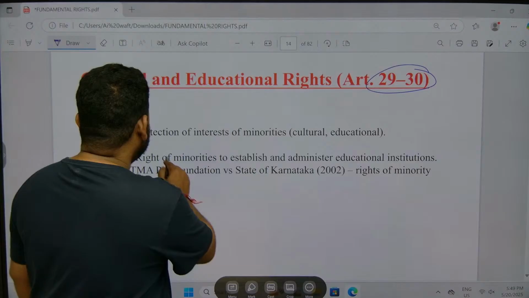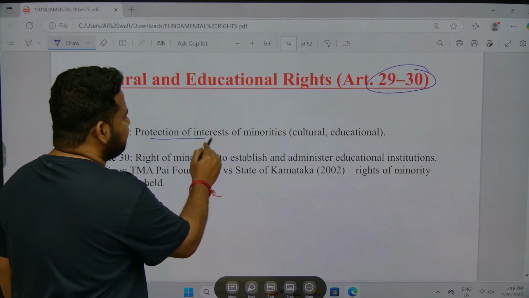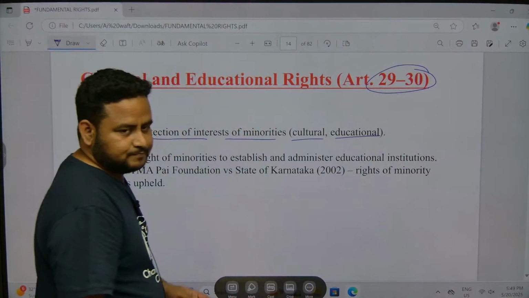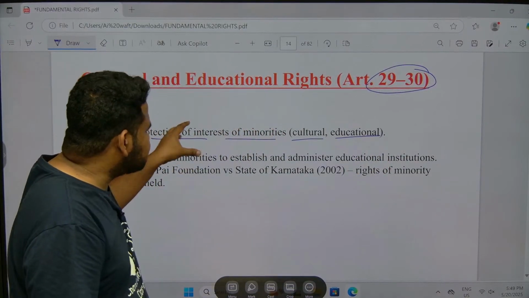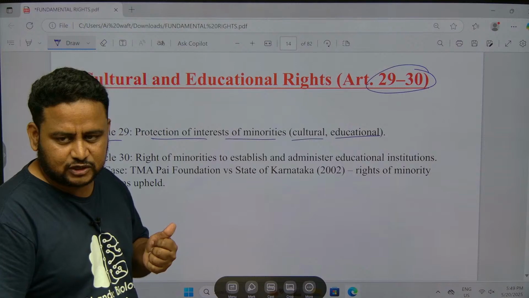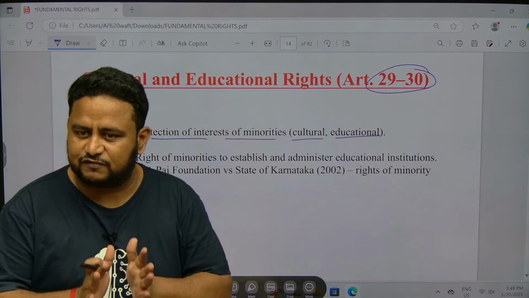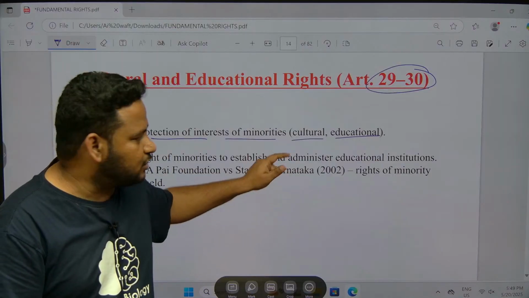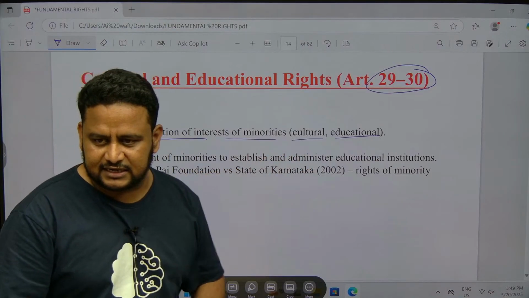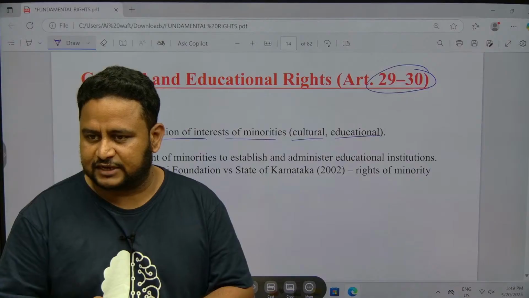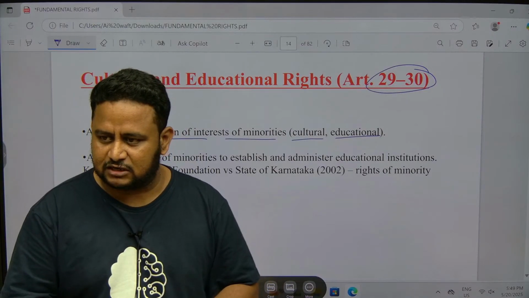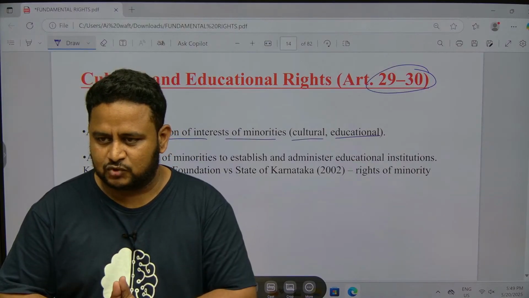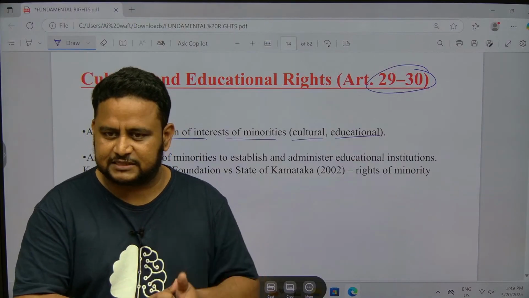See here, article 29 is protection of interests of minorities, that is cultural interest and also educational interest. What type of interest? Cultural and educational. Their culture should be preserved. Just because they are fewer in number, you cannot say that you will destroy and eliminate them. No, you have to respect their culture. No matter how small the group is, you have to respect their culture.